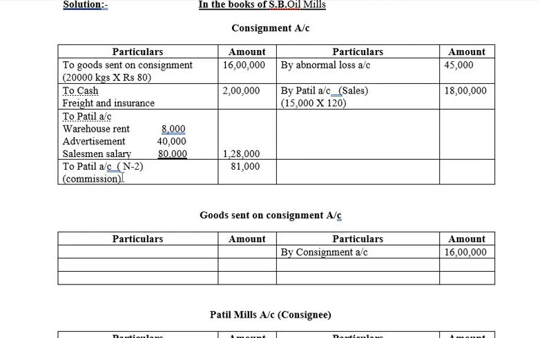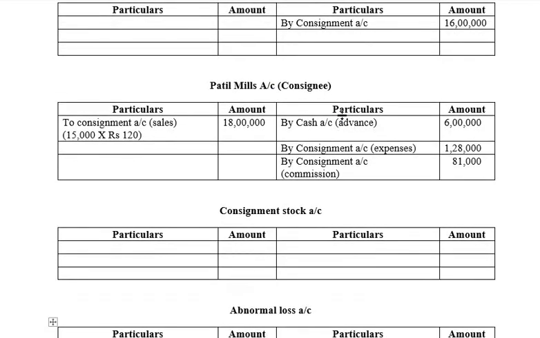So to Patil account, in the bracket note 2, commission, 81,000. Next, consignment account debit to Patil's account, that is consignee's account. Consignee's account has to be credited by consignment account, which is nothing but commission, which is 81,000. Clear? The second effect comes in case of consignee's account.